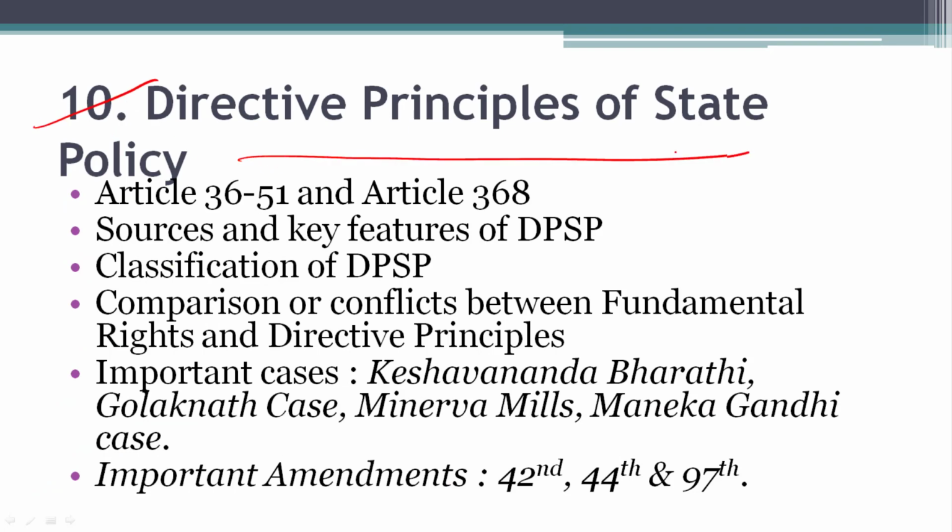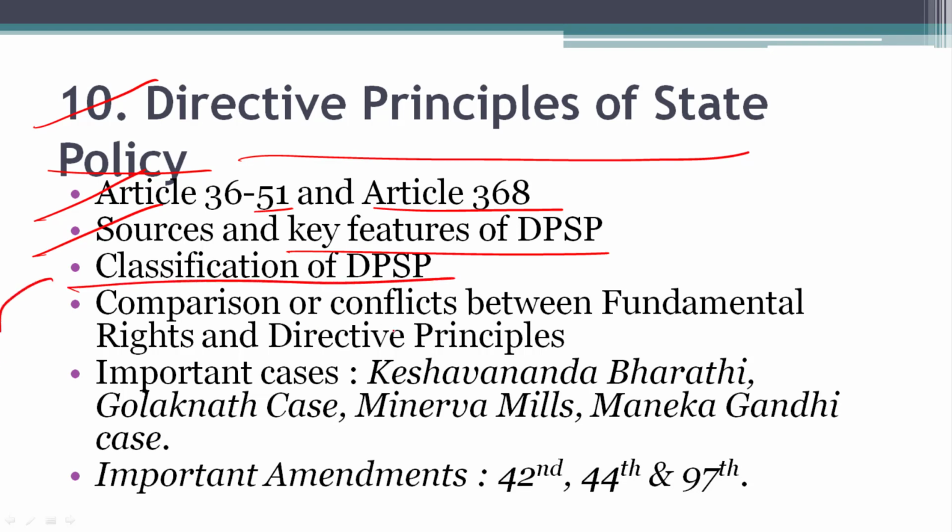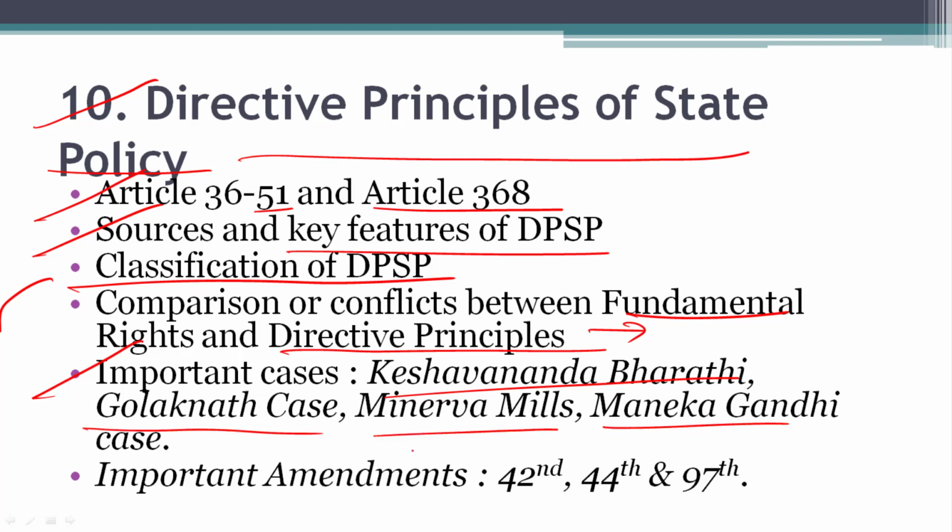10th one, directive principles of state policy. You should read article 36 to 51 and article 368. The sources and key features of directive principles of state policies and classification of DPSP and comparison or conflict between fundamental rights and directive principles. You should know the difference between fundamental rights and directive principle. Important cases like Kesavananda Bharati case and Golaknath case and Minerva Mills, Maneka Gandhi cases. Important amendments: 42nd Amendment, 44th Amendment and 97th Amendment.